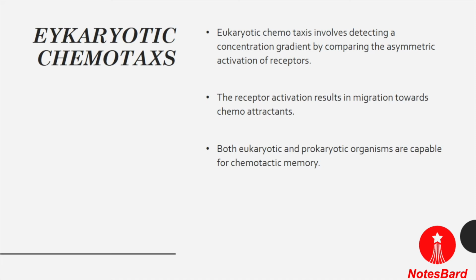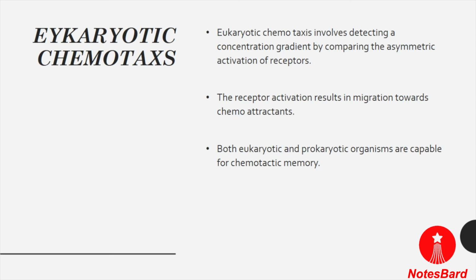It has also been shown that both prokaryotic and eukaryotic organisms are capable of chemotactic memory, which means that they have the ability to recognize a particular chemotactic stimulus. In the prokaryotes, this mechanism involves the methylation of different types of receptors, but eukaryotes adopt a different method.